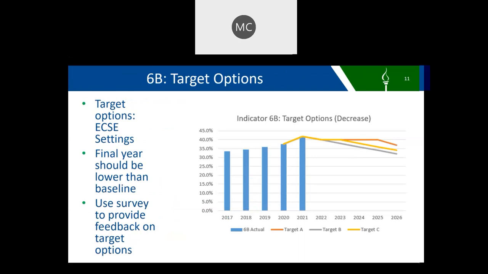This shows actual data for indicator 6B for 2017 through 2021 in the blue bars. The first target option A is the orange line that stays flat until a small decrease in 2026. Option B is a gray line that shows more of a decrease over time. Option C, the yellow line, is between the first two options. Please use the feedback survey to let us know which target option you prefer, or use the other option to propose different targets.